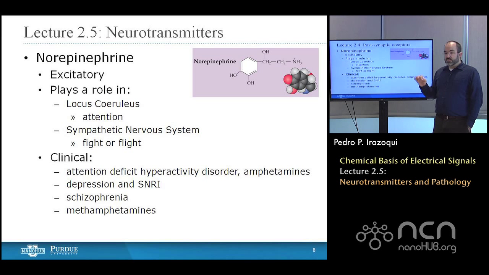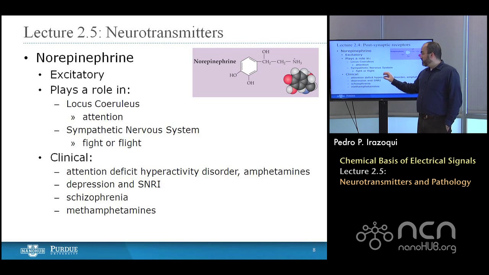So there are drugs that are developed to increase the concentration of norepinephrine at the synapse, and amphetamines are the most well-known and most common of those drugs. Depression is also associated with reduced levels of norepinephrine, and you hear often about serotonin reuptake inhibitors, and we'll talk about those in a minute.